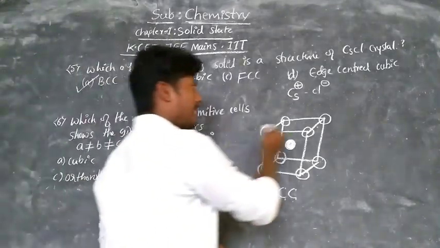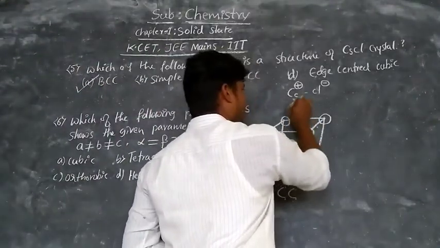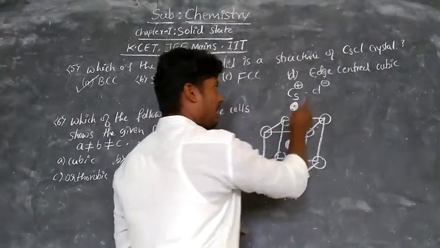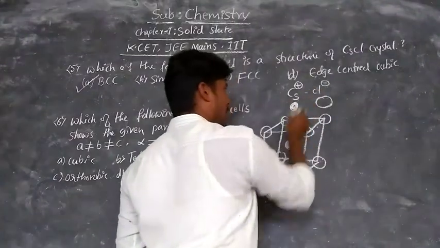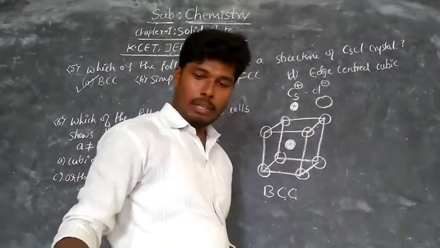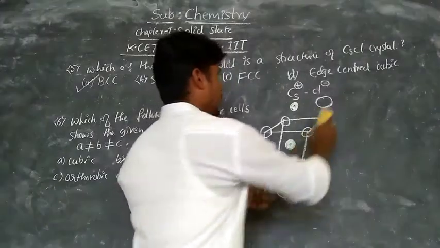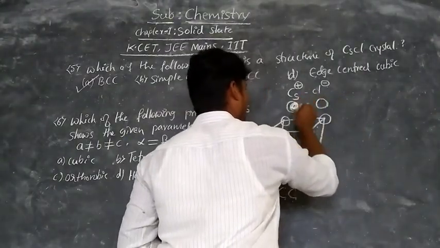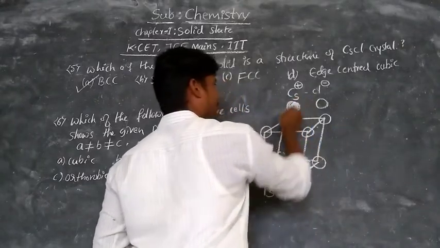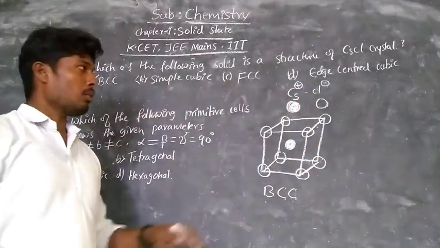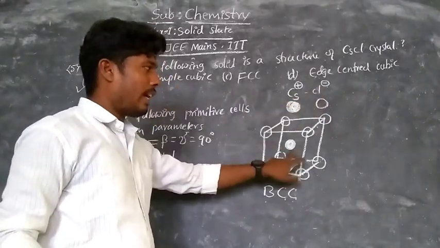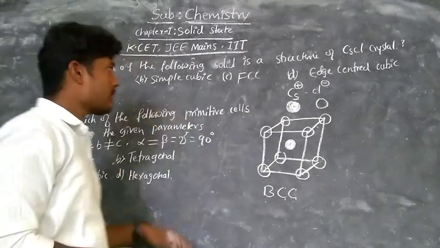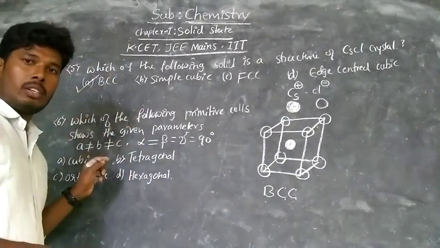So here, what is the circle? This shaded atom is called cesium, and these circles are called chloride ions. The chloride ion is less in size because it is a hard ion with a lower atomic number, and you know anions are larger than cations, but here we are comparing the atomic size. So this is called chloride ion. This shaded atom is called cesium. So the resultant structure you get like that. Hence the right answer is B.